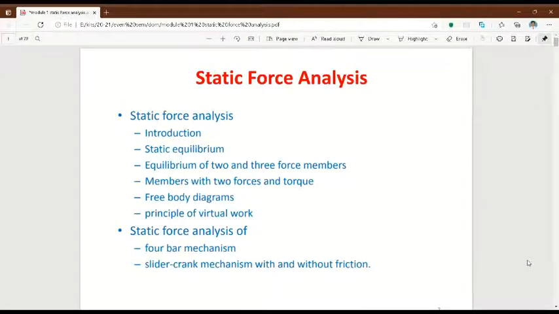If you take a member or a link in the mechanism, multiple forces might be acting on the member, but the summation of all the forces will be zero. So this is a basic thing we have to remember in static force analysis.